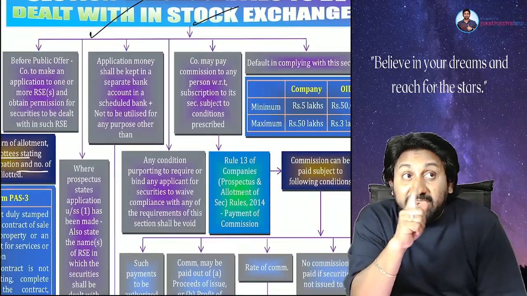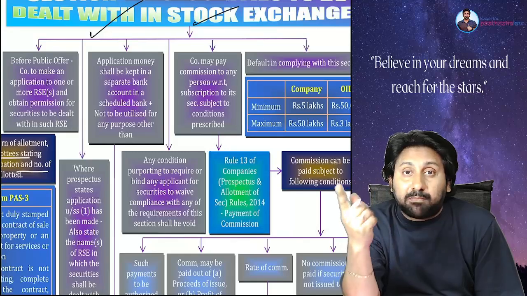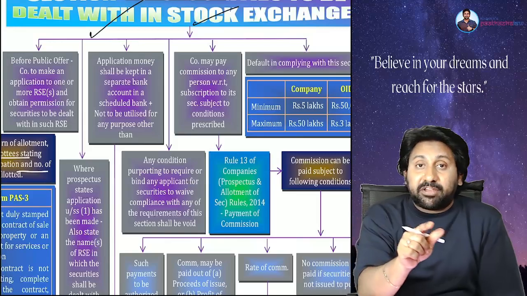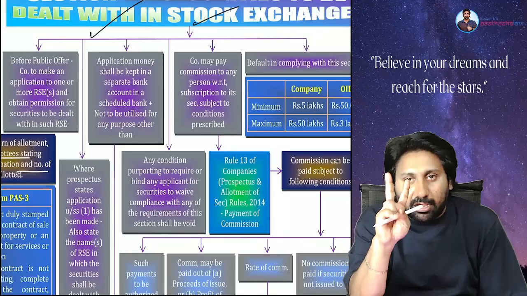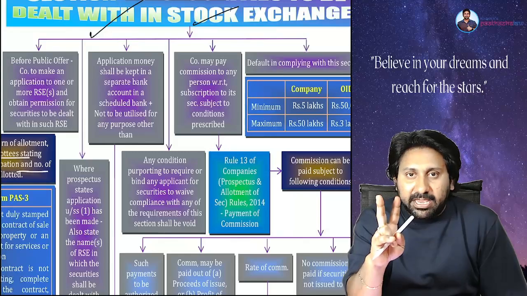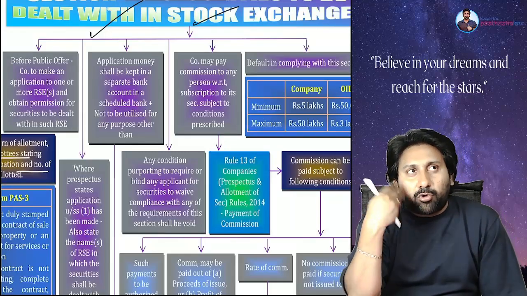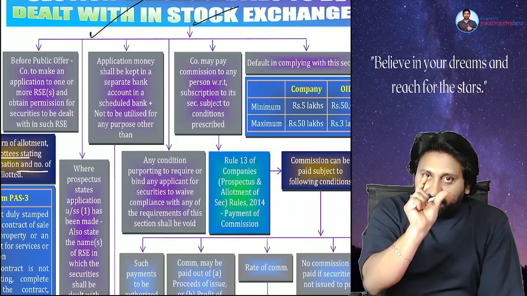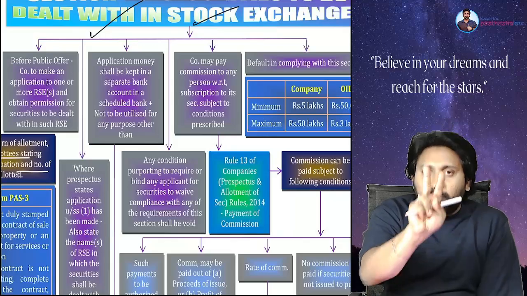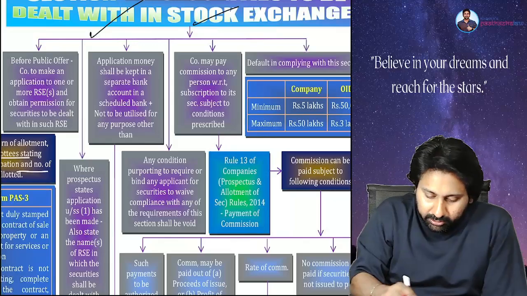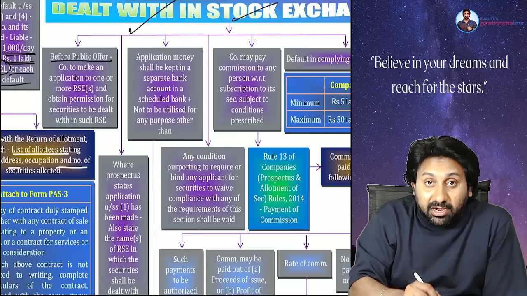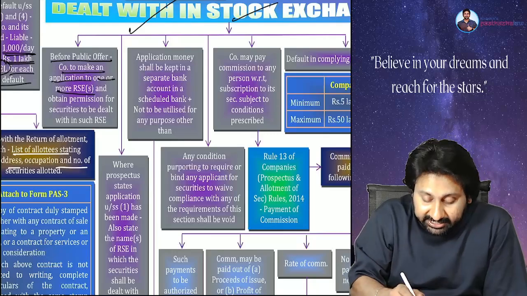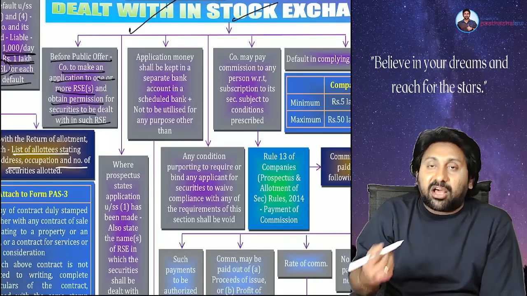Whenever an unlisted company wants to go for a public offer and become listed, even before making the public offer, first it should enter into an agreement with one or more stock exchanges in India. Two popular stock exchanges, NSE and BSE. For example, if my company wants to go for listing, directly you cannot go and issue shares to the public. First, you need to enter into an agreement with either one or both of these stock exchanges. So before the public offer, the company must make an application to one or more recognized stock exchanges and obtain their permission to be dealt in the RSC.